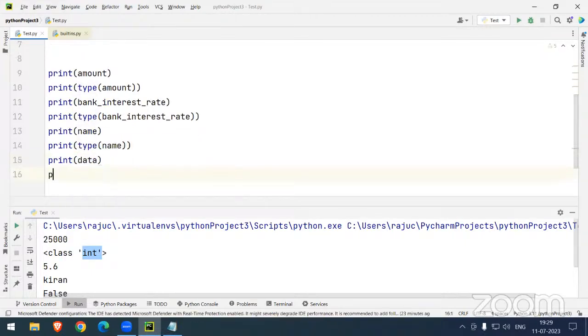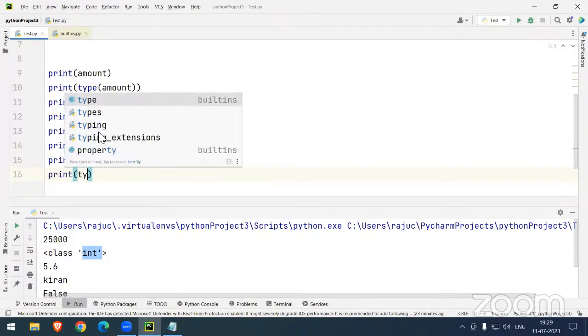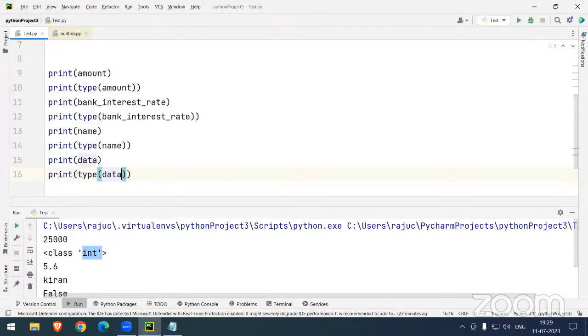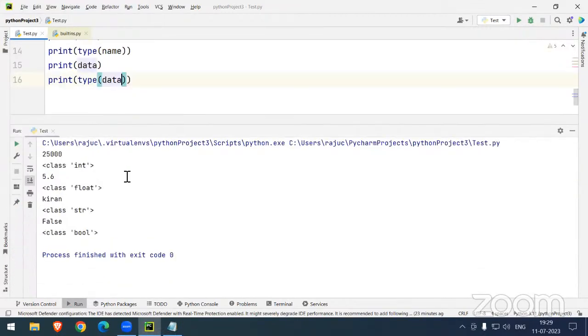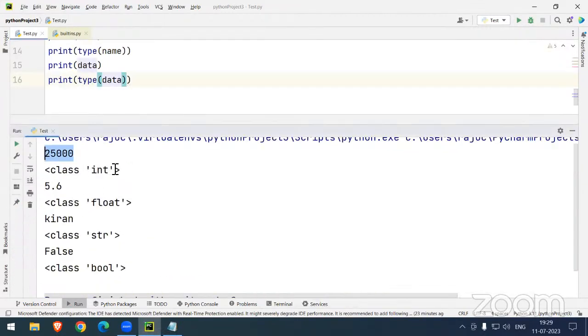The last statement, let me print type of data. Now we can see, you can see this very clearly. 25,000 is an integer, 5.6 is a floating value, Kiran is a string, False is a Boolean value.